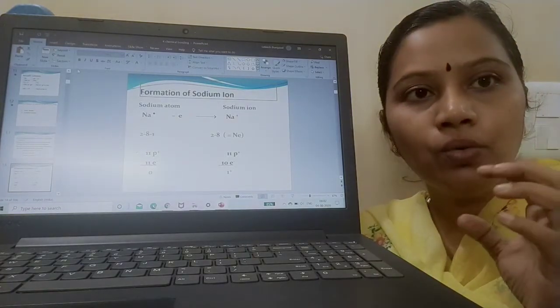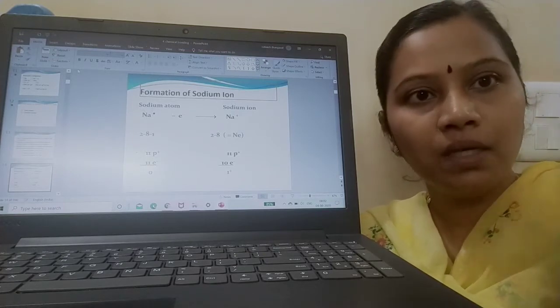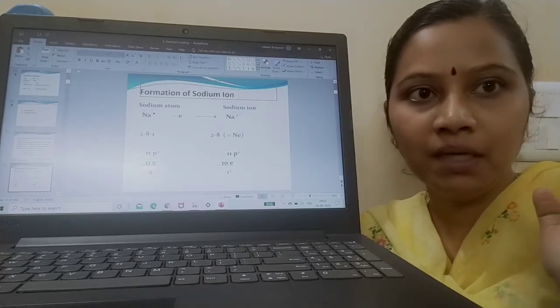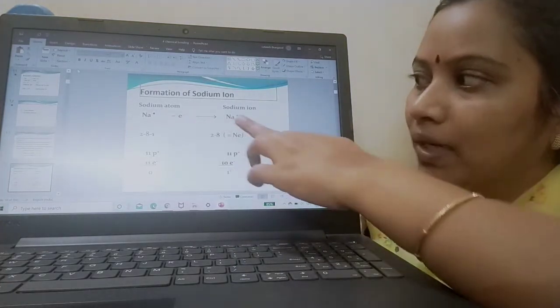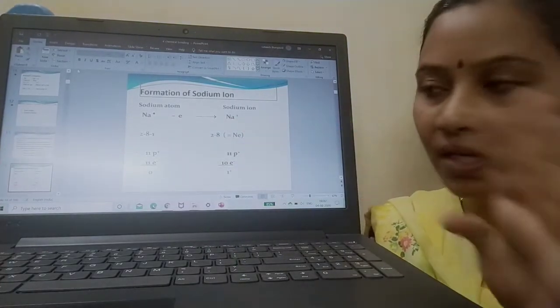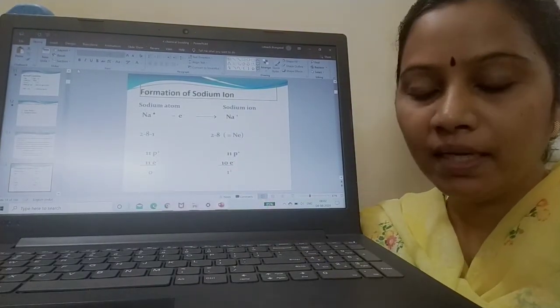Now, in order to reach its nearest noble gas configuration, neon, it's enough for sodium to lose one electron. Fine, it will become neon's configuration. So it lost one electron, so it becomes neon's configuration. So instead of 11, it became 10. It has reached the noble gas configuration.